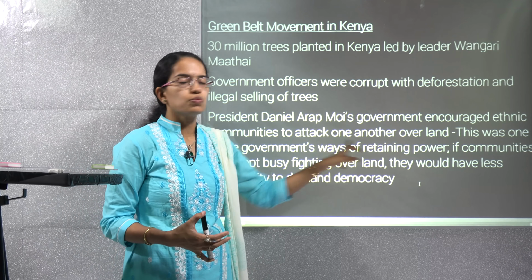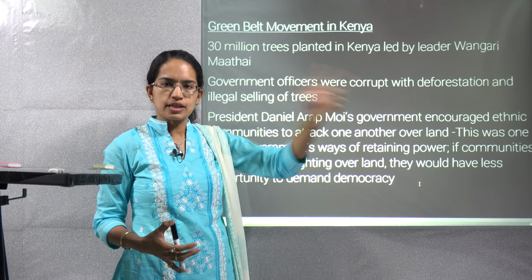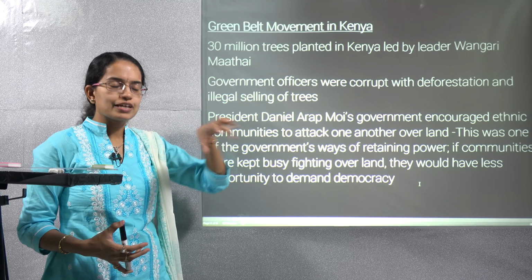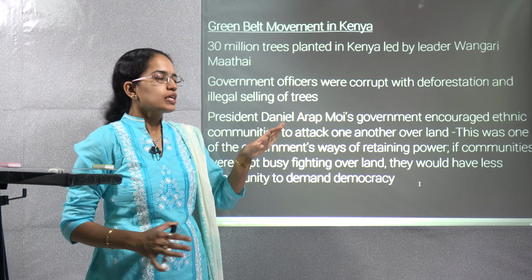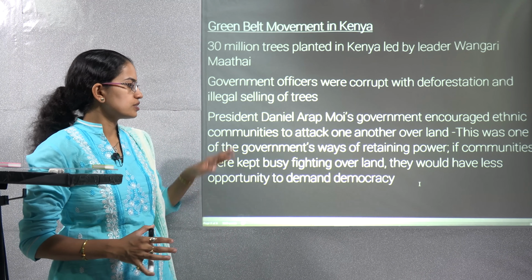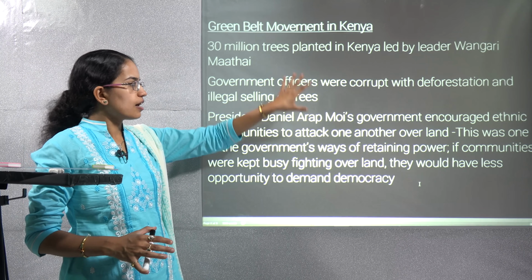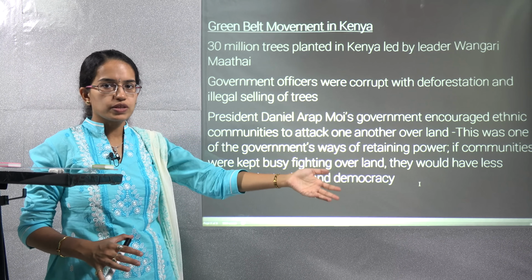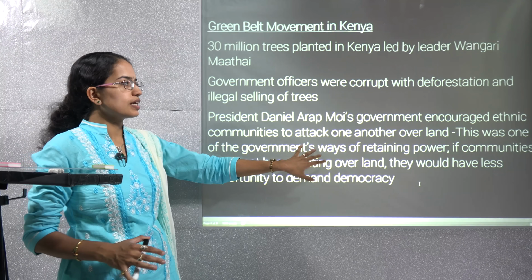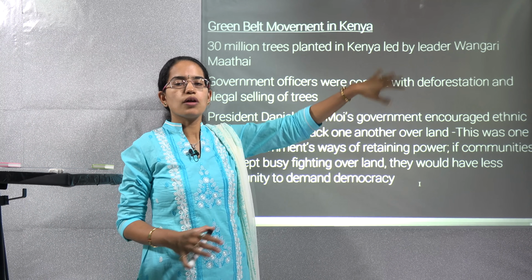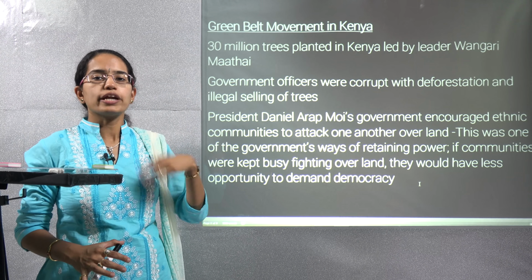So, that issue was taken over by Wangari, and she said that if we are attacking one another's land for the sake of getting dominance, as was led by President Arap Moi during that time, this could further deteriorate the situation. The idea was, even if we are retaining the power, the communities are busy fighting over the land, and this issue could not be resolved, and the opportunity should be taken by the leadership or by the common people rather than crisscrossing or attacking themselves.